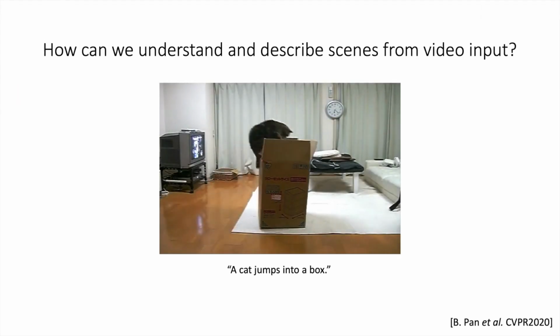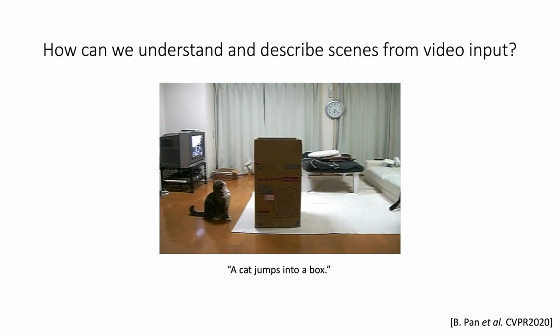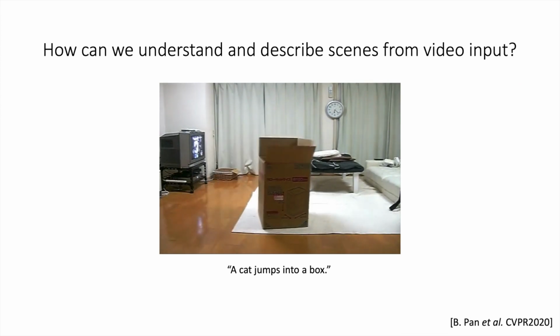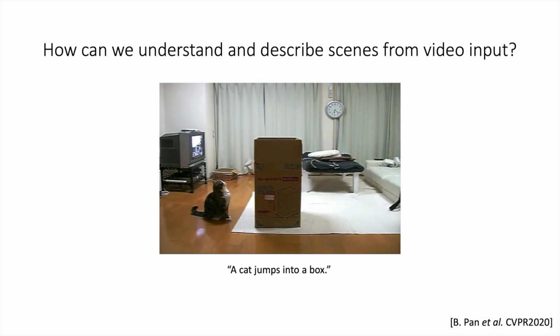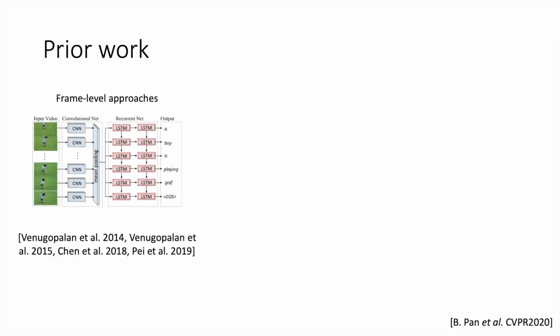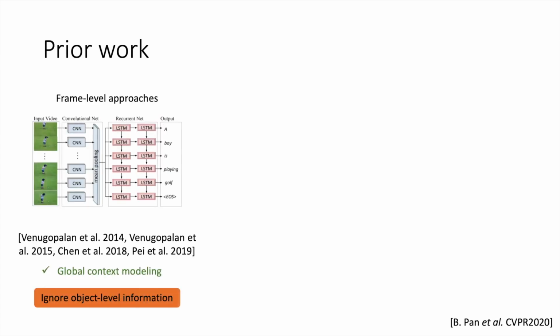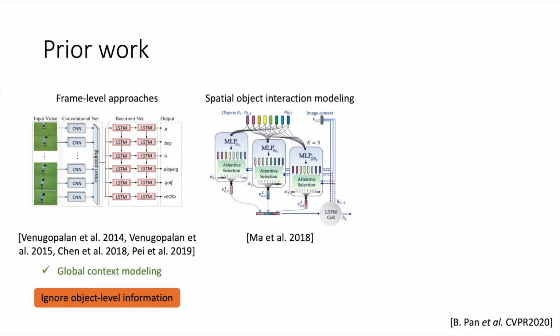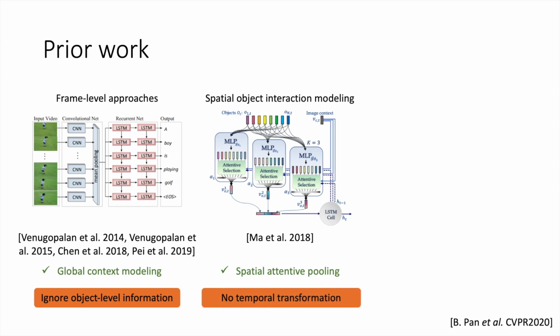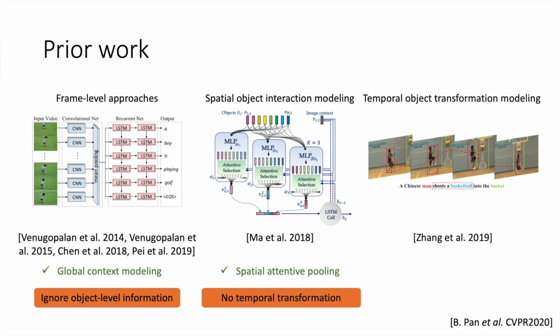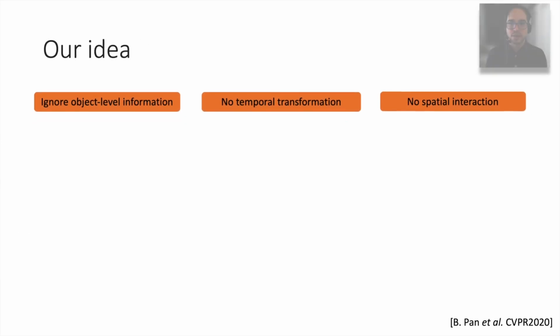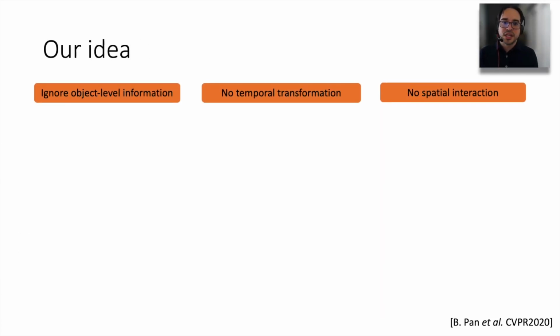In this setting, we're interested in the idea of describing videos with sentences. So given this video, we want to produce a sentence such as a cat jumps into a box. There is a lot of prior work on video captioning. For example, frame-level approaches, but they tend to ignore object-level information. Others focus on spatial object interaction modeling, but they tend to ignore the temporal transformation information. And those that focus on temporal transformation tend to ignore the spatial relationship between objects in a frame. We want to tackle these limitations simultaneously.